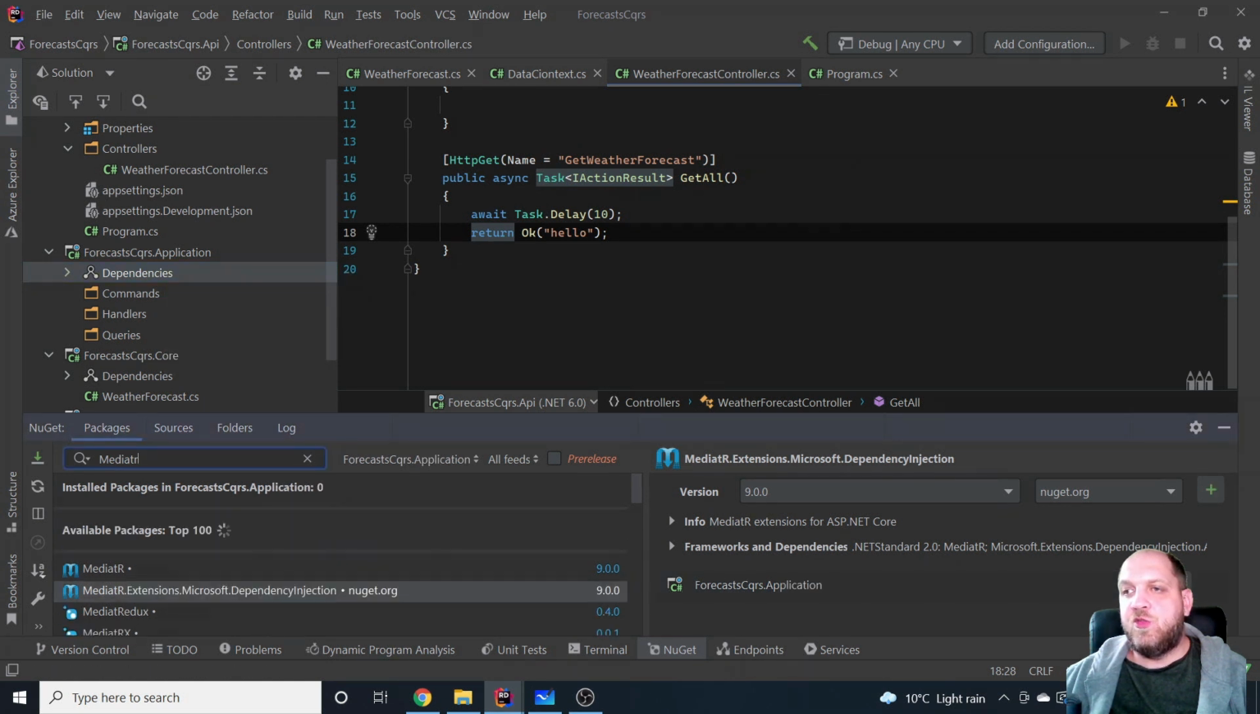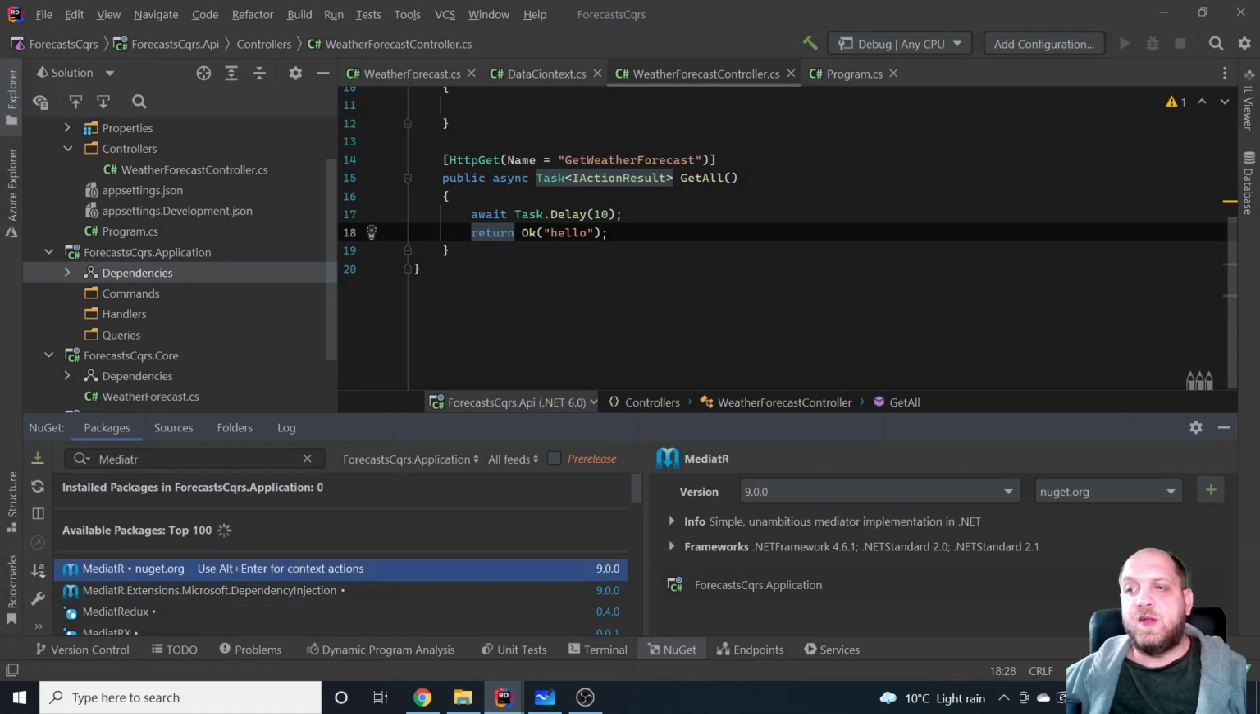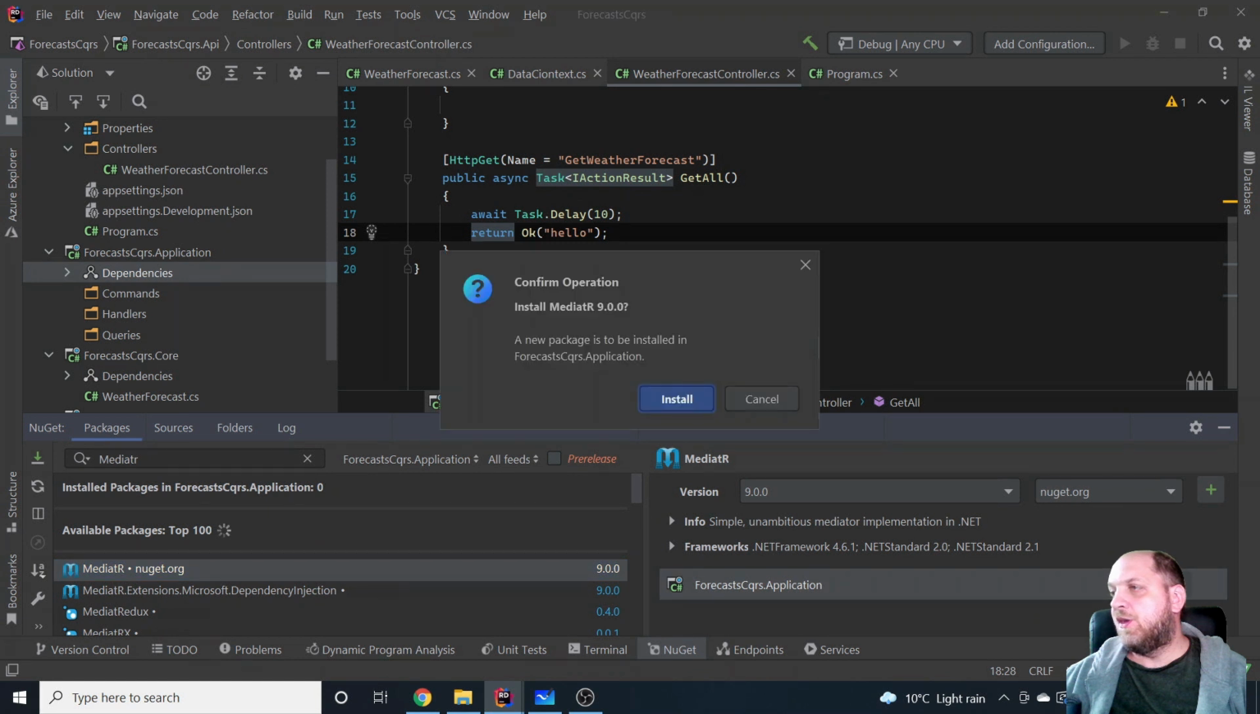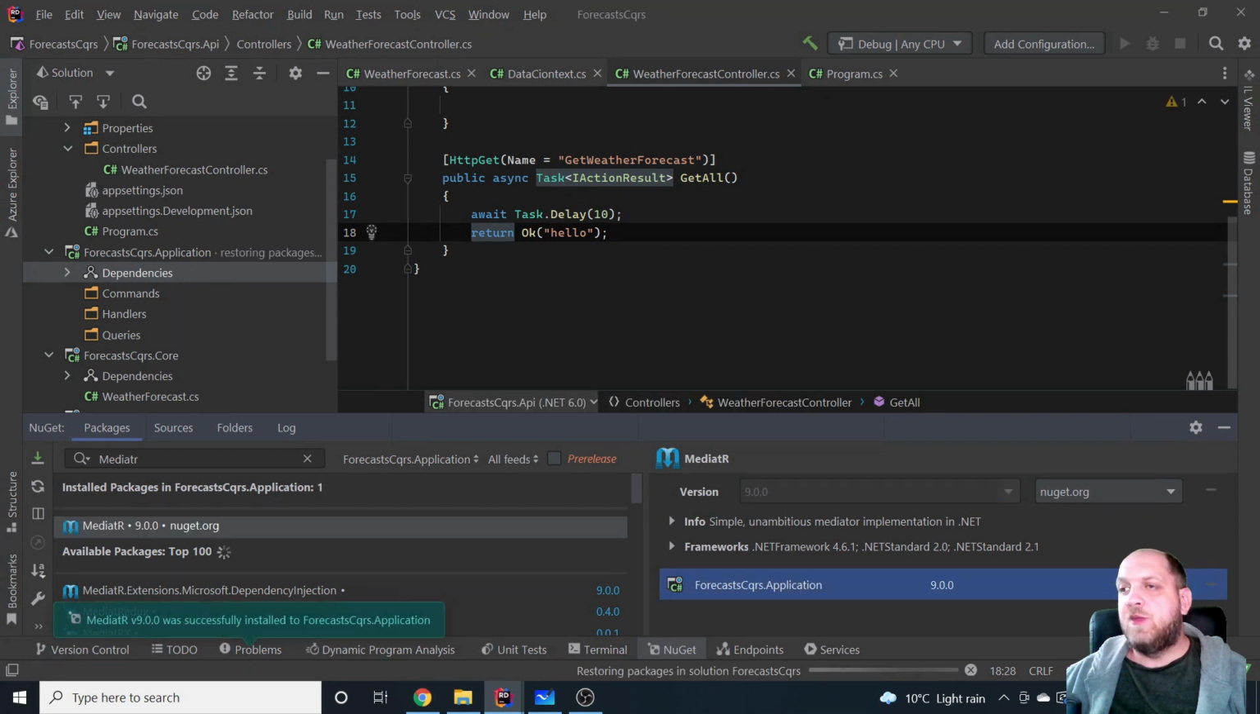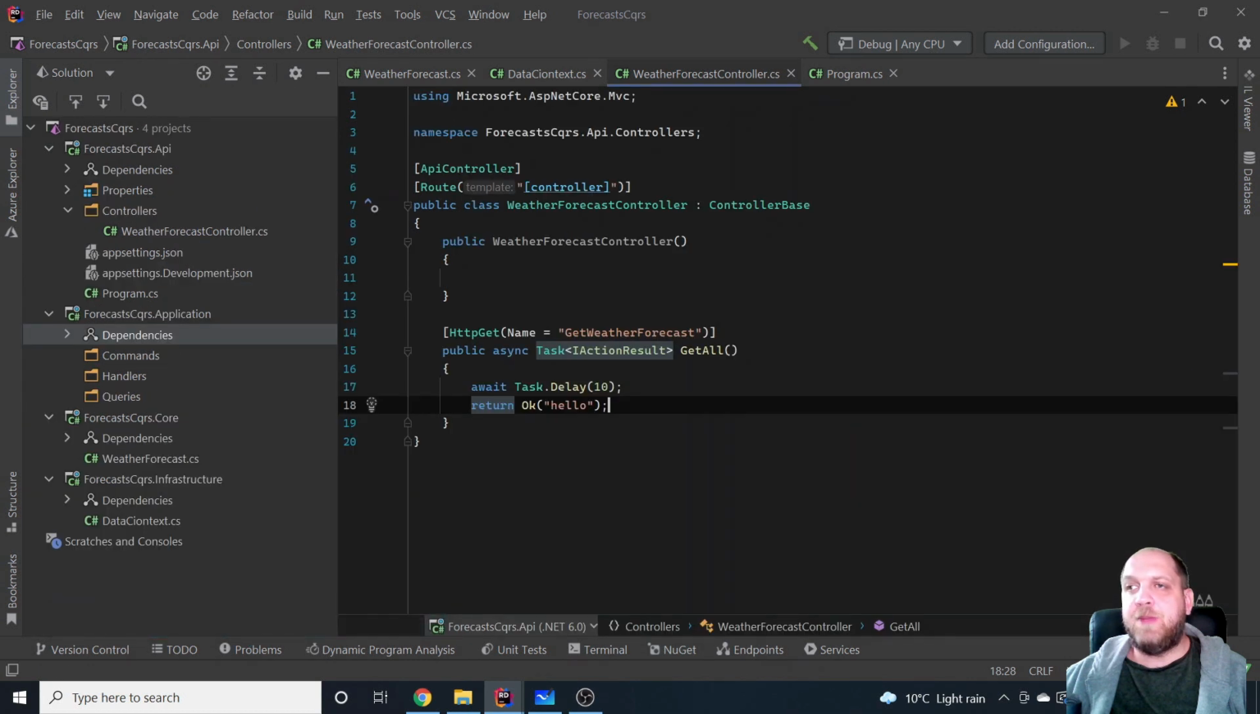And here, manage NuGet packages. But here we are in a regular class library. So in this case, we might install only this simple Mediator core project because we don't use dependency injection here. So we will just install that here as well. And we should be good to go from the perspective of NuGet packages.